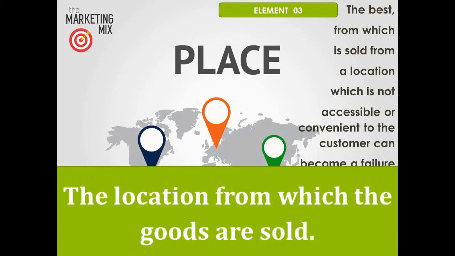Place for that particular butter company is the locations where this butter product is sold or where consumers can buy this product. The businesses should make sure that the place is easily accessible or convenient for the customers. Otherwise, it becomes a failure for the company.